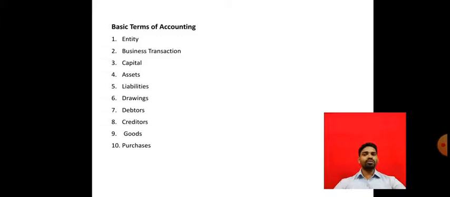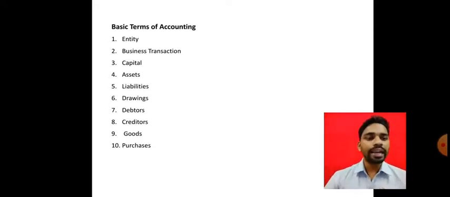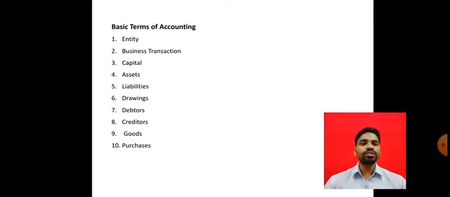capital, assets, liabilities, drawings, debtors, creditors, goods, and purchases. I hope all of you understand this, so I will just revise it. Entity means the physical existence of the enterprise. A transaction means the exchange of worth between two entities, two enterprises or two businesses.